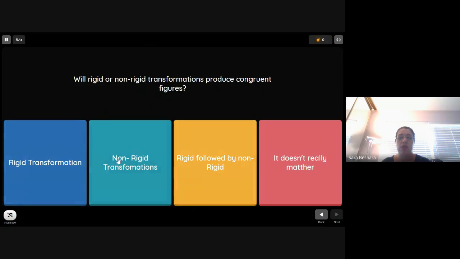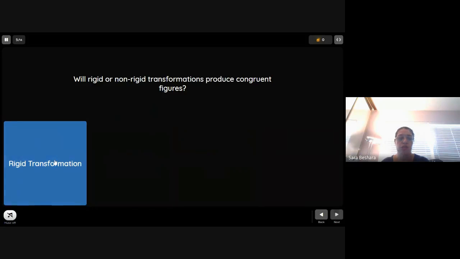So which one of these? Rigid transformation, non-rigid transformation, rigid followed by non-rigid, or it doesn't really matter? Well, to get a congruent figure, you must have a rigid transformation. If you have a dilation, which is the only non-rigid transformation, then you have a similar figure. So the answer should be the first option.